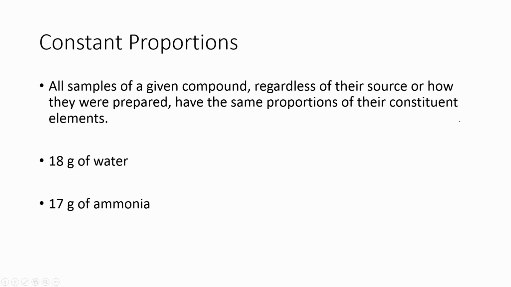Now, the law of constant proportion says that all samples of a given compound, regardless of their source or how they were prepared, have the same proportions of their constituent elements. What that means is that it doesn't matter where we get water from. If we get 18 grams of it, we're going to have 16 grams of oxygen and 2 grams of hydrogen. Every time we have 18 grams of water, that's the ratio that we have.